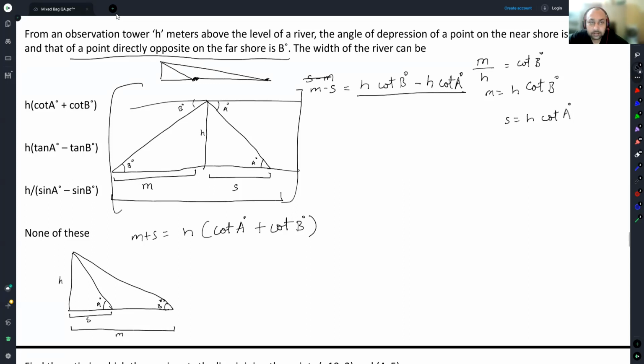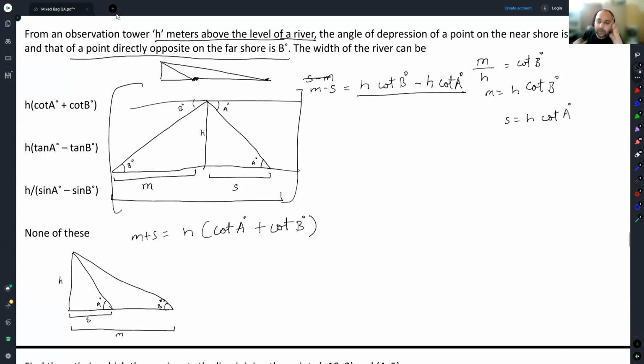Tower is above river. Ooh. Tower is h meters above the level of water, level of river. Pay attention. If the tower is h meters above the level of river, doesn't this sort of imply it has to be in the river?